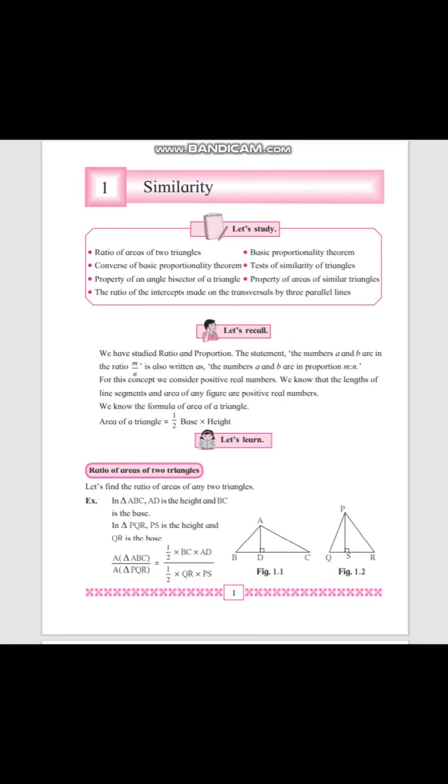BC is what we considered as B1, the base of triangle ABC, and we have written B1 here. Then height H1 we have written here. So B1 into H1 upon B2 into H2 will be the ratio of area of triangle ABC to area of triangle PQR.